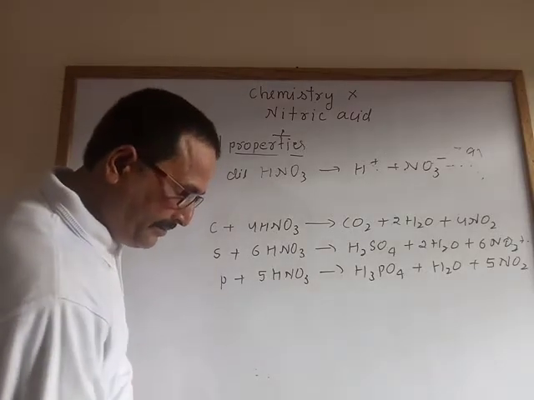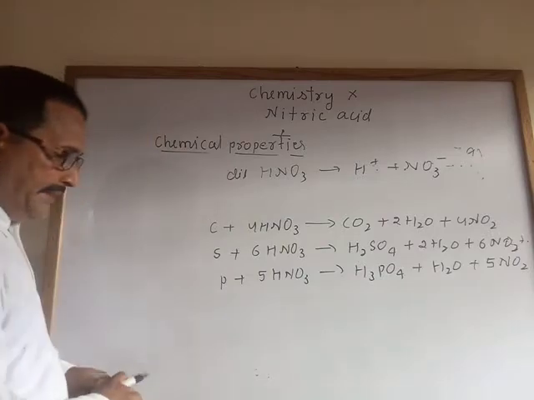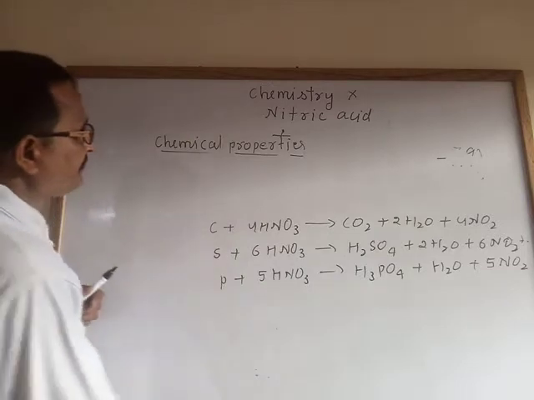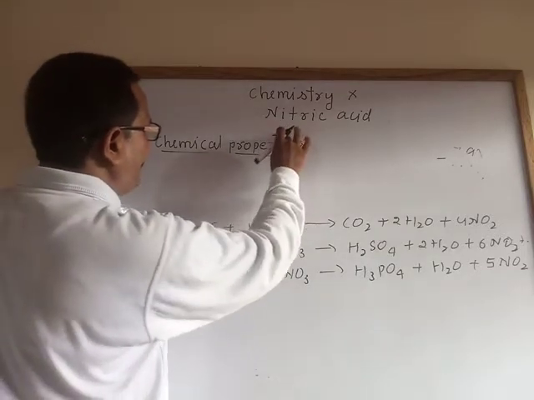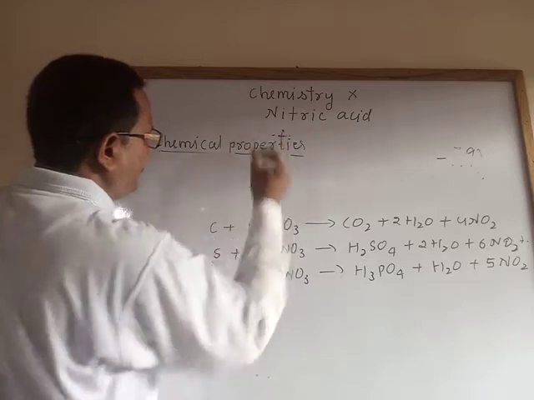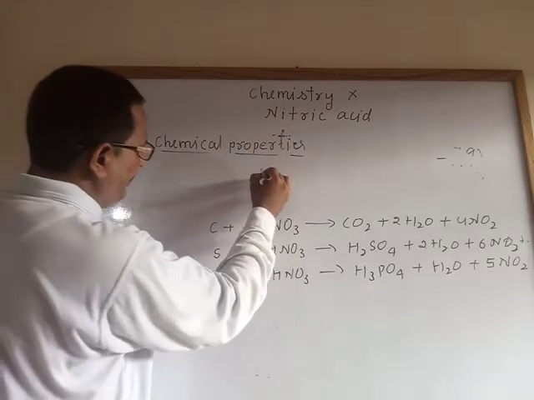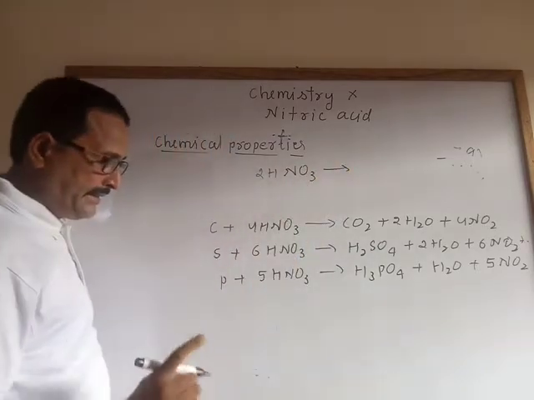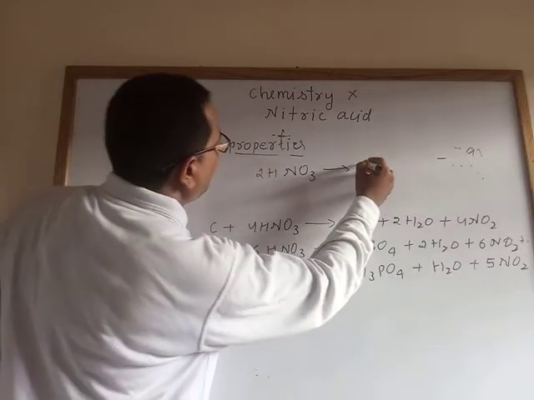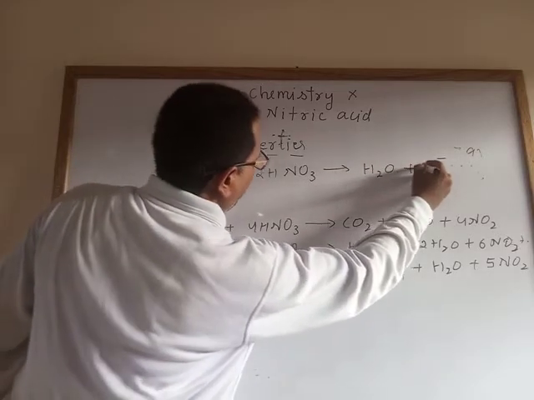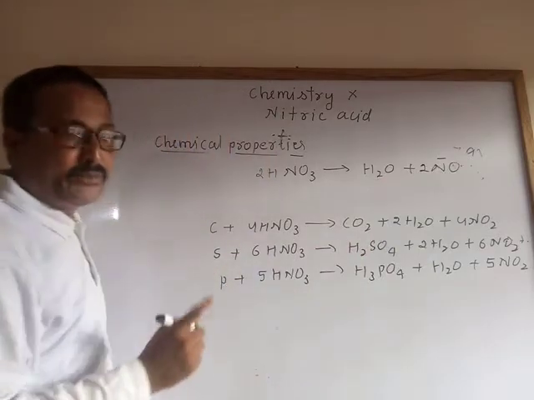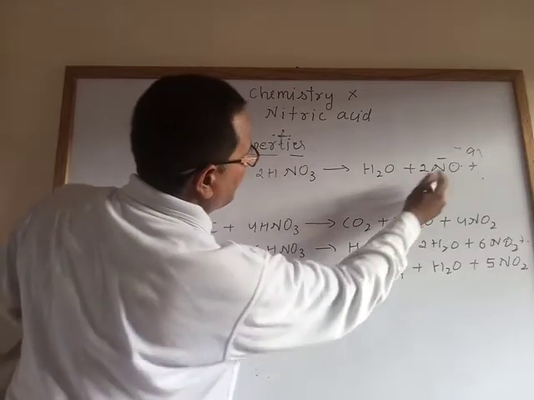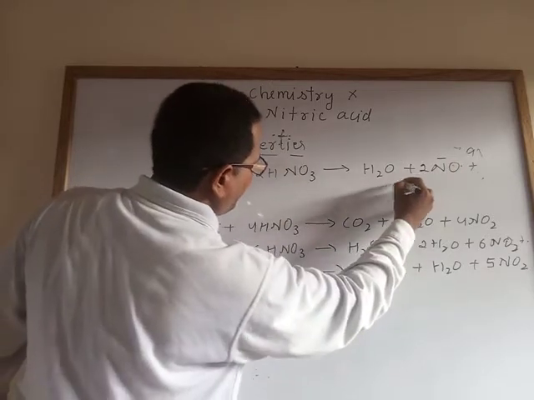Next point is the oxidizing nature of nitric acid. Nitric acid decomposes and gives water, nitric oxide, nitrogen monoxide, plus nascent oxygen, free oxygen.